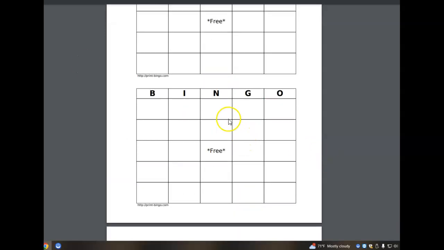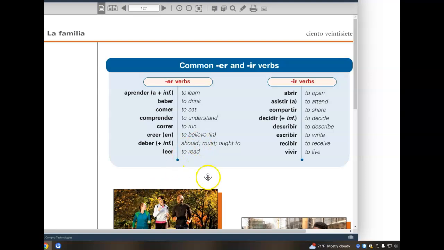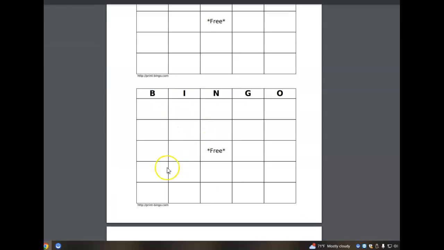And for your fourth and final game, it'll be a mix of AR, ER, and IR. So at least one AR verb, at least one ER verb, and at least one IR verb, and then the other two, whatever, AR, ER, IR. But I do want at least one of each of the 3 verbs used to fill in that fourth and final game.